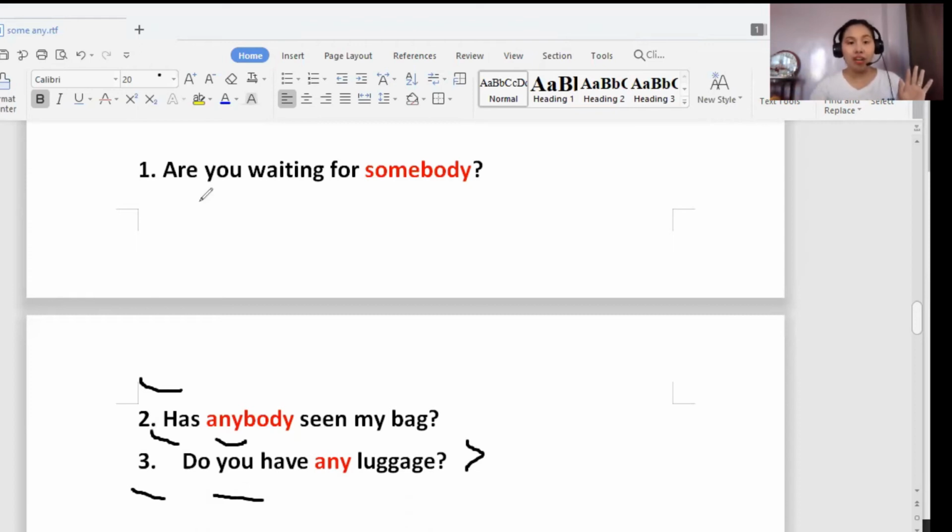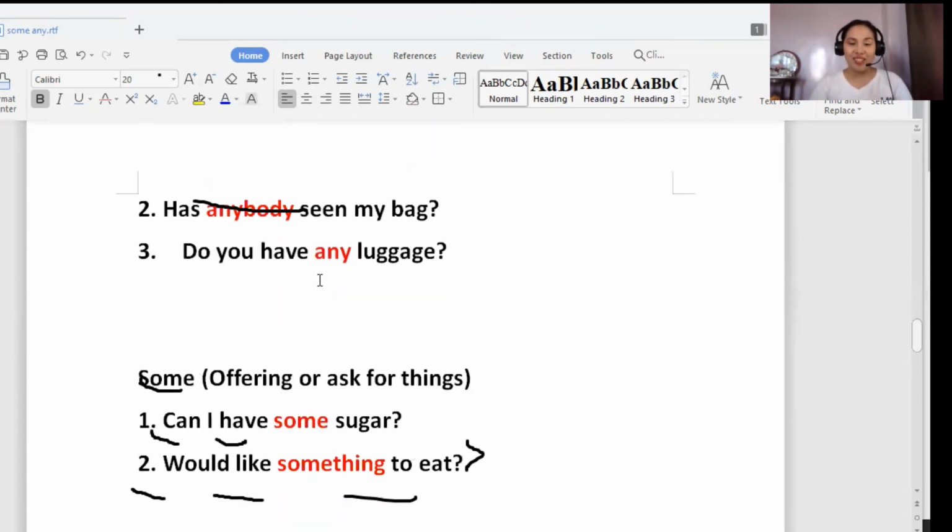But here, are you waiting for somebody? You knew that someone is coming because he is waiting there. Okay, you knew that someone will come. So you just want to confirm. You just want to check if he's really waiting for someone. Meaning you're thinking that someone is really coming. Okay, this one, you don't have any idea at all. Do you have any luggage? Okay, let's go to the next one.